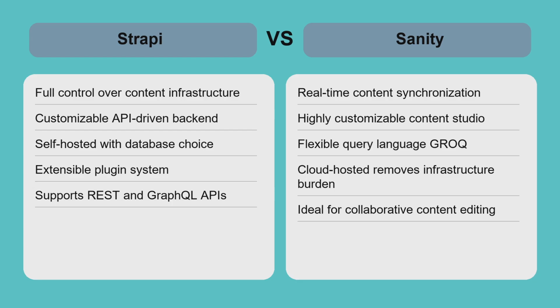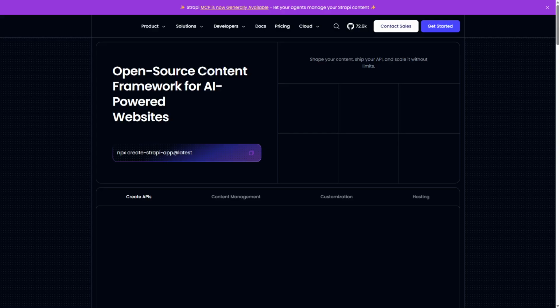Being cloud-hosted, Sanity removes the burden of infrastructure management, but this means less control over hosting compared to self-hosted options like Strapi. Its pricing model can also be a factor for larger projects. Sanity is ideal for teams that prioritize collaborative content editing, structured data management, and want a scalable, managed solution without the overhead of server maintenance.